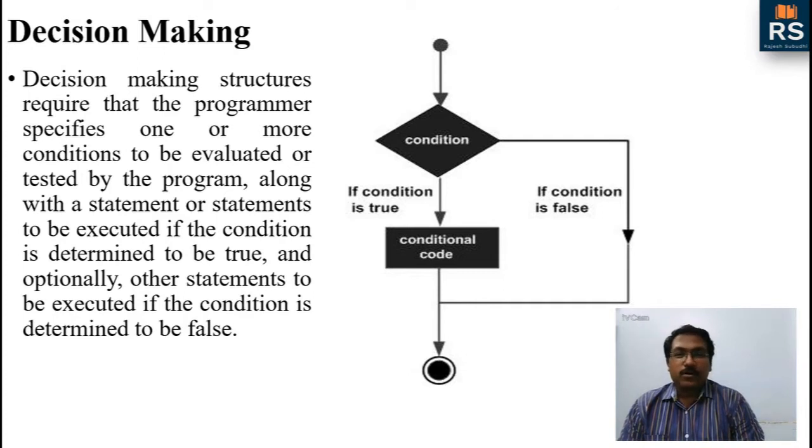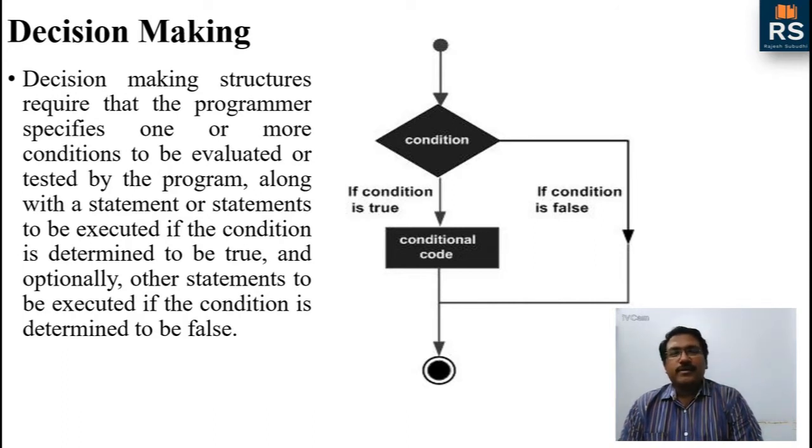If the condition is false, we go to the statements we want to execute if false. In some cases there will be no statements to execute if the condition is false, and in some cases there will be many more things to execute.